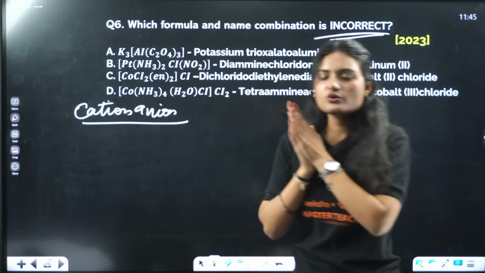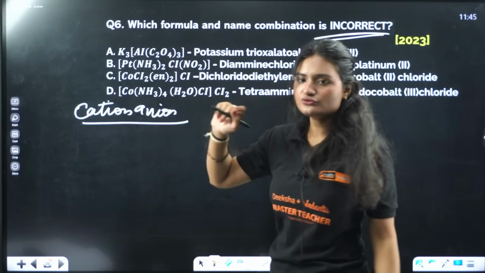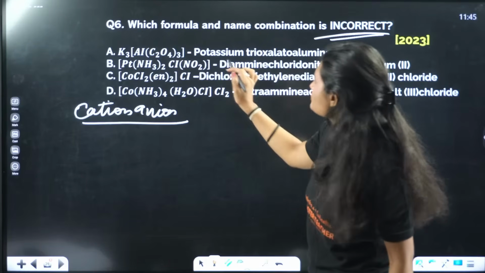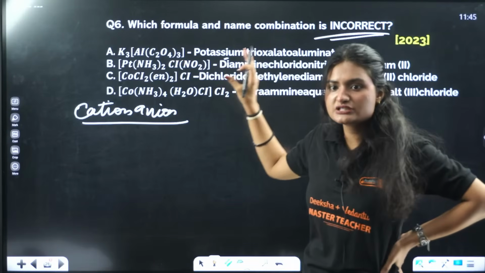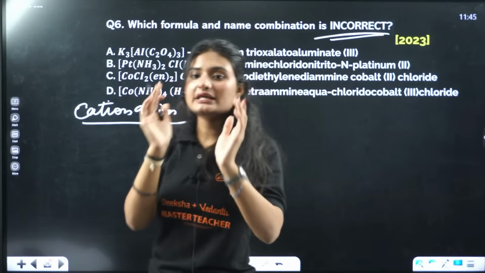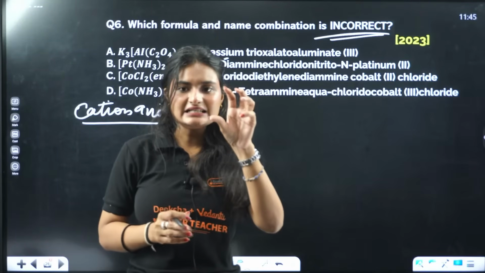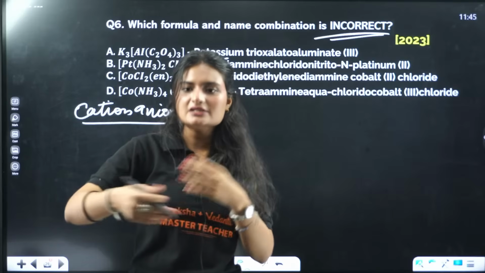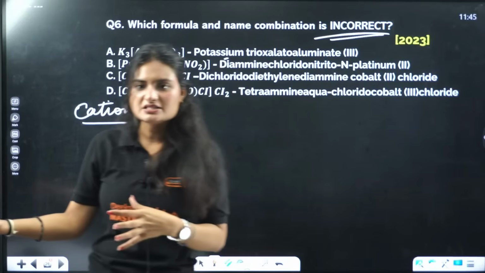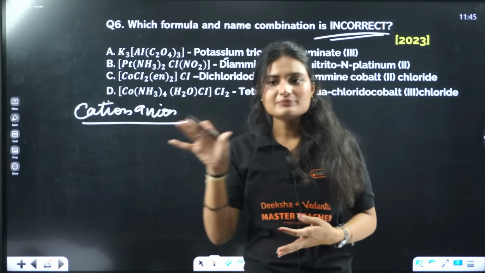Now, when we are looking at the name, for example in this one, we start from the cation first. Here the cation is potassium. After that, you name the coordination sphere. In the coordination sphere, you name alphabetically. Firstly, you start with the ligand which comes first in alphabetical order, then the second ligand which comes later in the alphabet, and after that you name the metal.